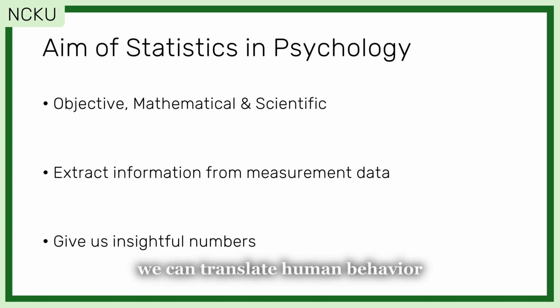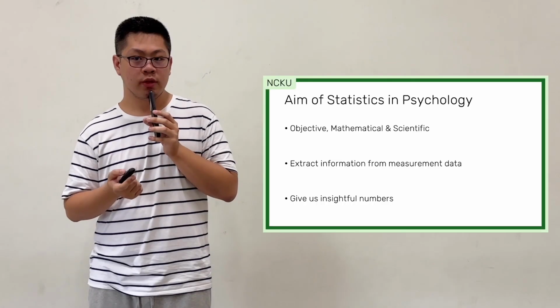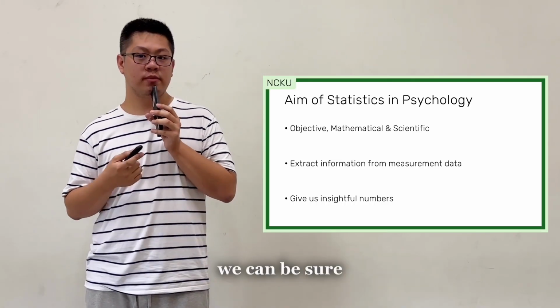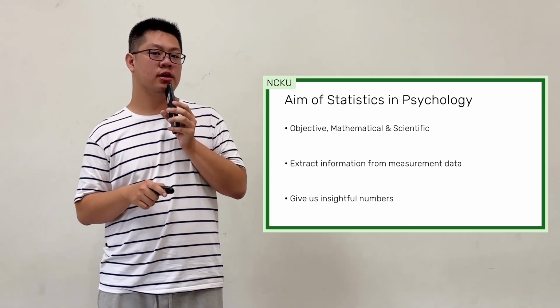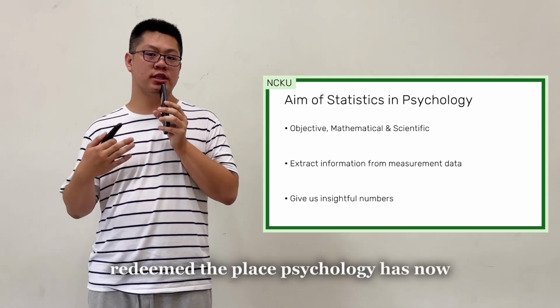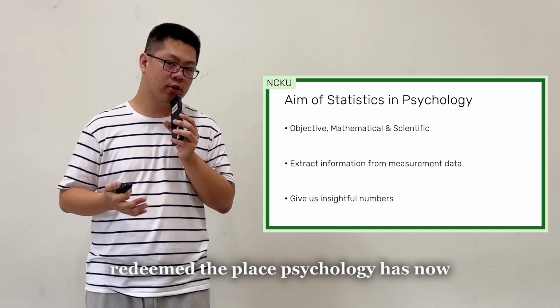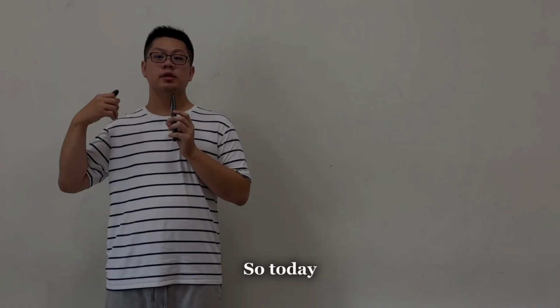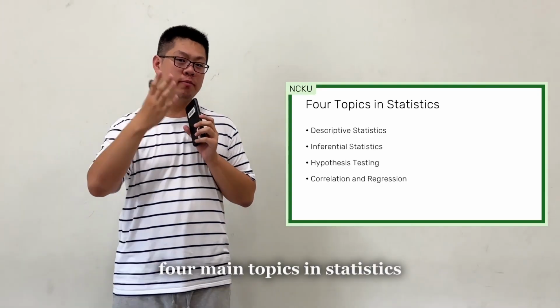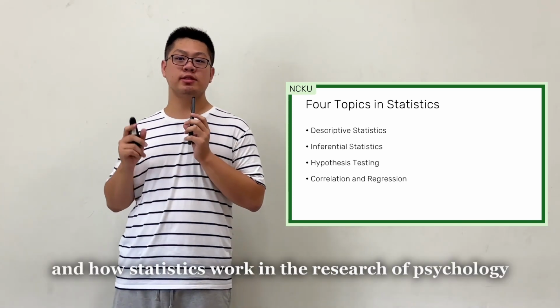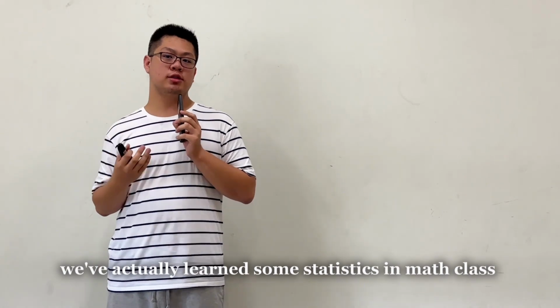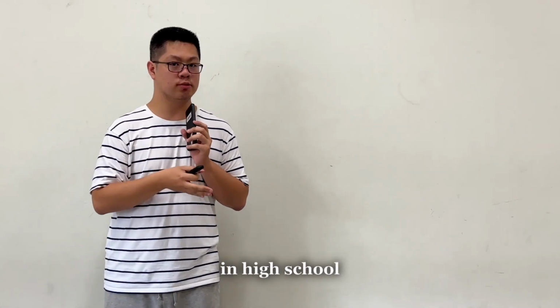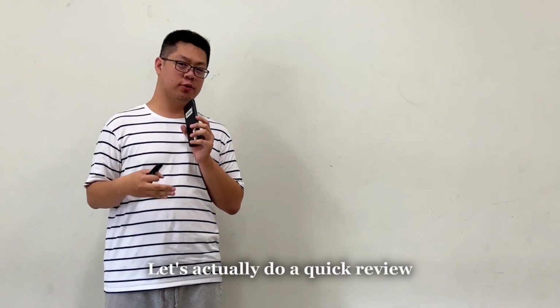By doing this, we can translate human behavior into meanings and information we need to know. Through the process of statistics, we can be sure that the results we get are objective and scientific. The application of statistics redeemed the place psychology has now in the field of science. So today we're going to be talking about 4 main topics in statistics and how statistics work in the research of psychology. We've actually learned some statistics in math class in high school. Let's do a quick review, shall we?